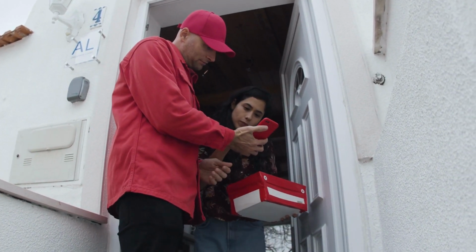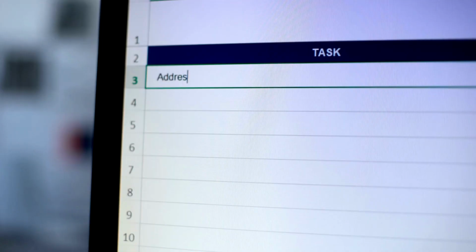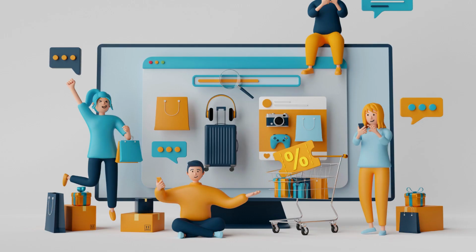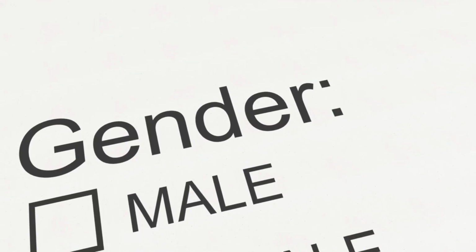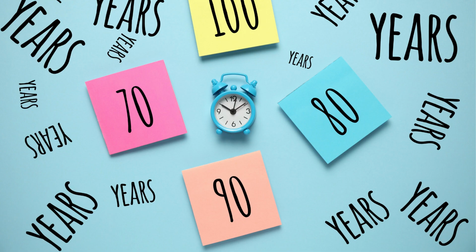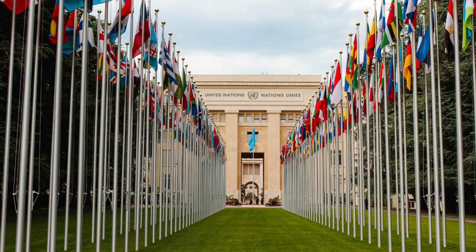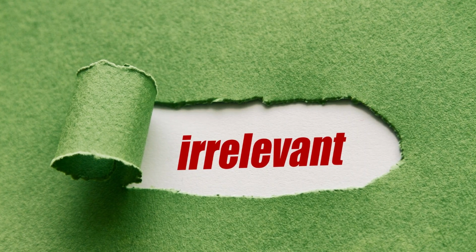So here the relevant data that would be processed would be the name, the email address, and the physical address of that customer. But what kind of data will not be necessary for the performance of contract? It would be the gender, the age, the nationality. All these things would be absolutely irrelevant for the processing of the data.